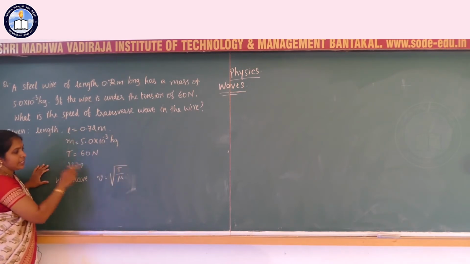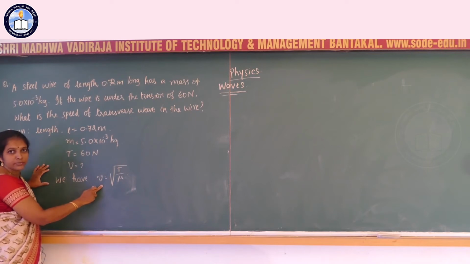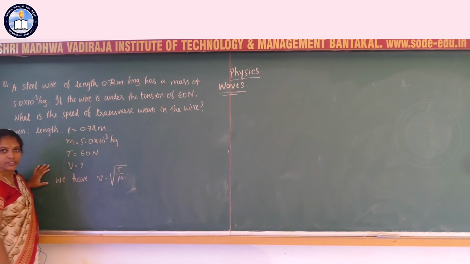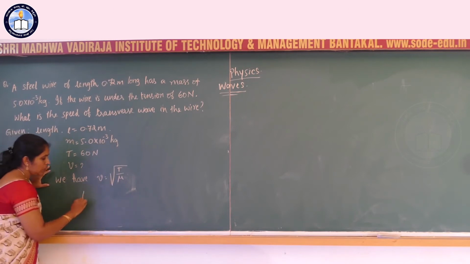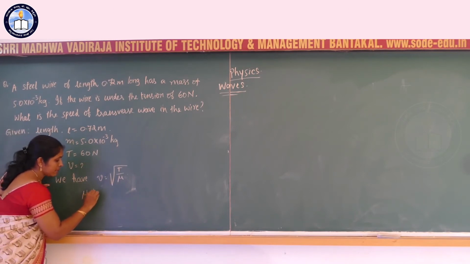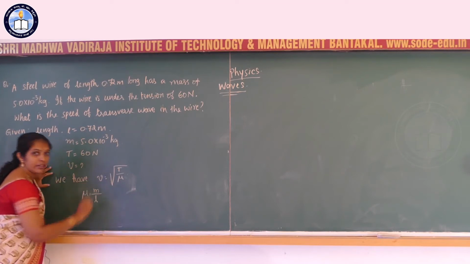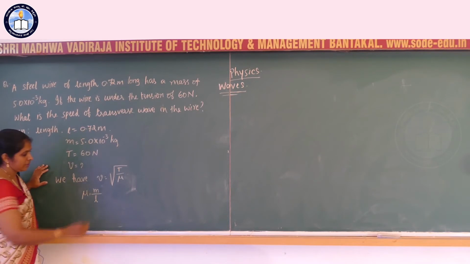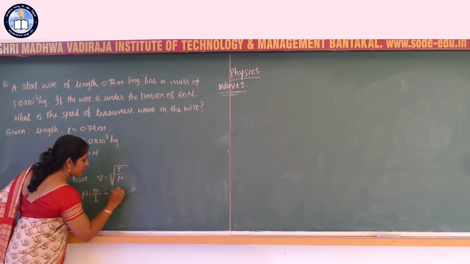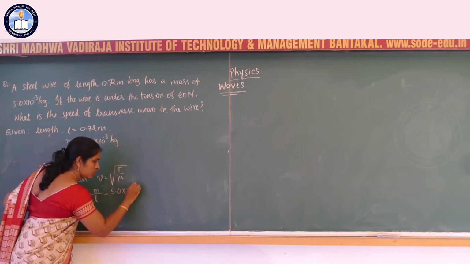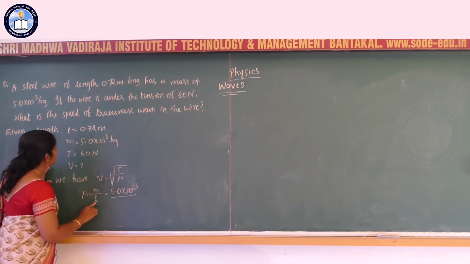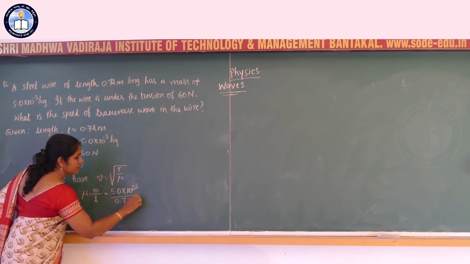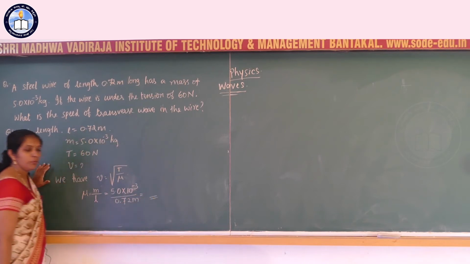Using the given data, use this equation. T is given, mu is not given. First find mu. What is mu? Mu is mass per unit length of the wire, linear density. Mass of the wire is given, 5.0 into 10 power raised to minus 3 kg. Length of the wire is also given, 0.72 meter. First calculate the value of mu.